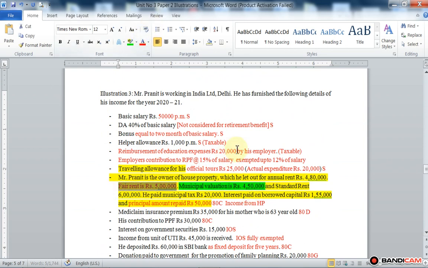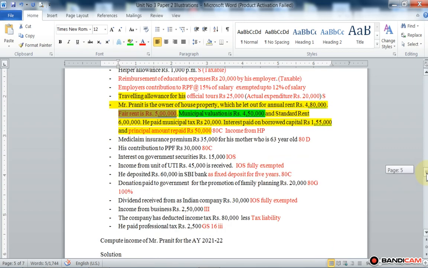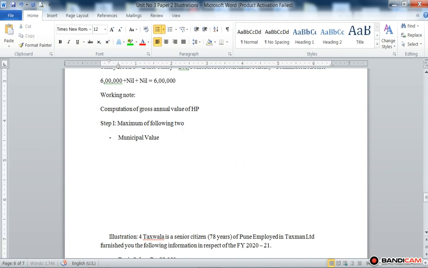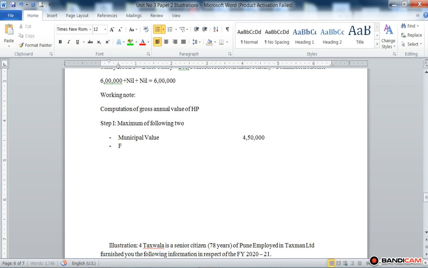So compare municipal value 4,50,000 with fair rent amounting to rupees 5 lakh, whichever is higher.